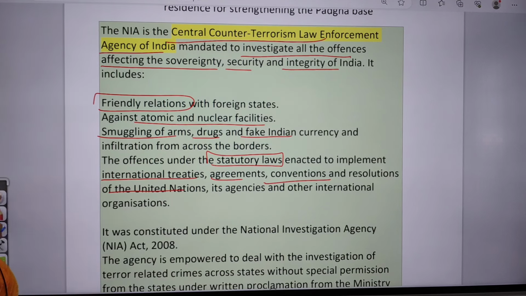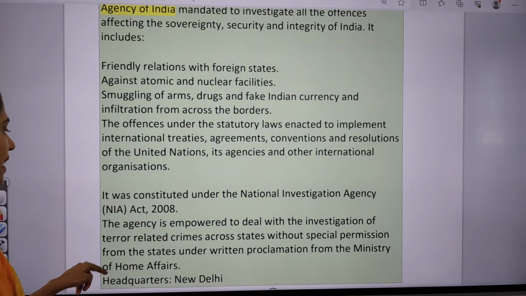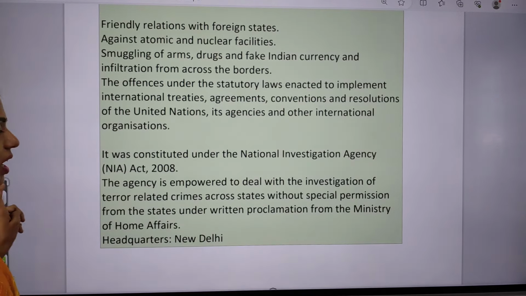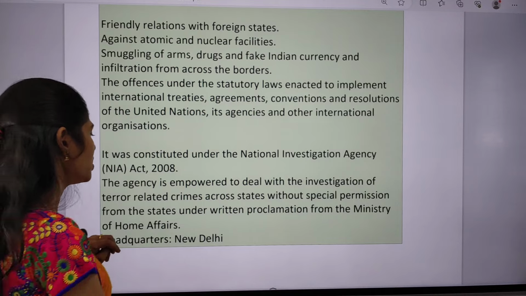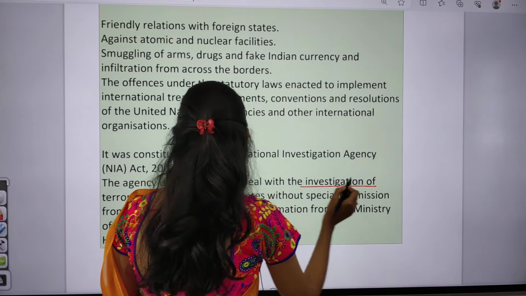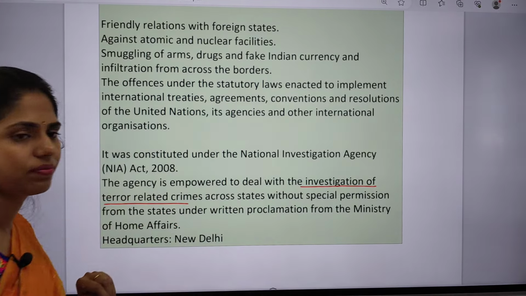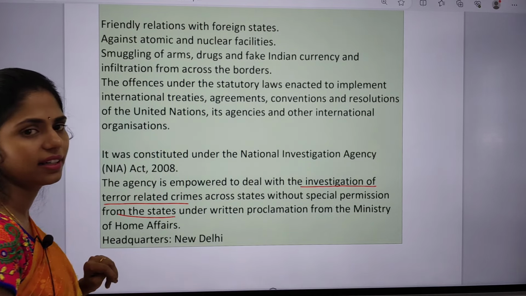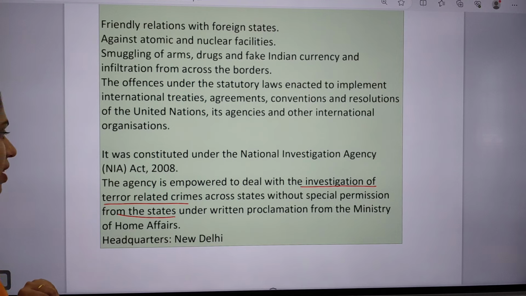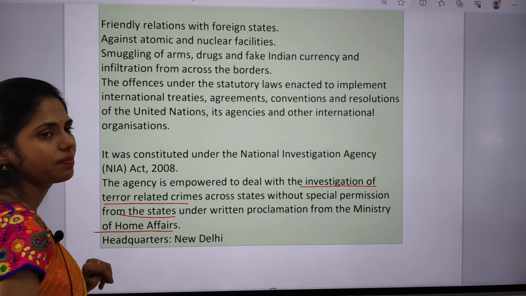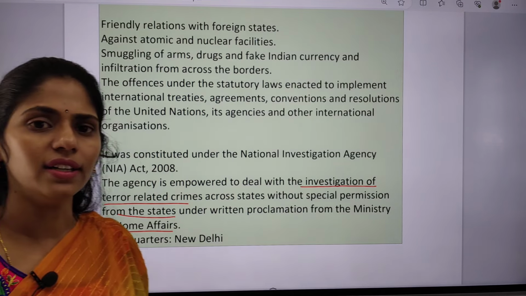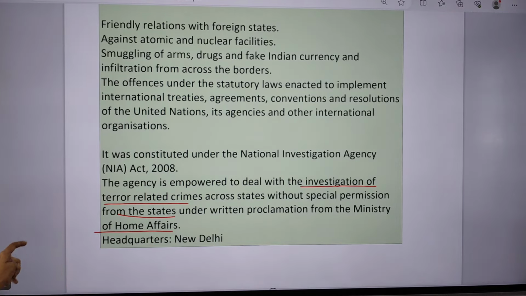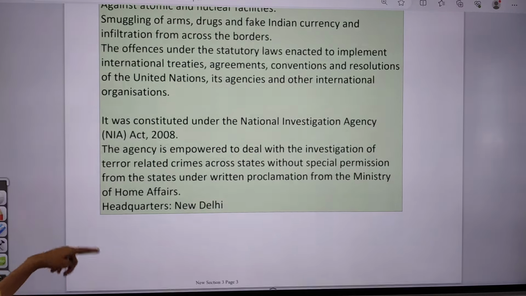So actually this NIA was constituted under the NIA Act of 2008, and it is the agency which is empowered to deal with the investigation of terror related crimes, and it also focuses on special permission from the states under written proclamation from the Ministry of Home Affairs. So where is the headquarters located? In New Delhi. So these are some important facts regarding this NIA.